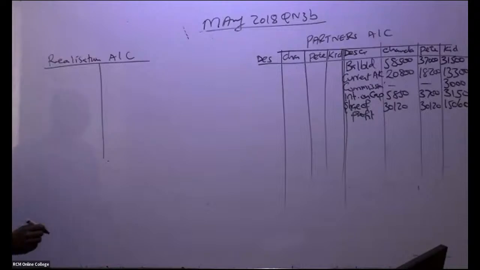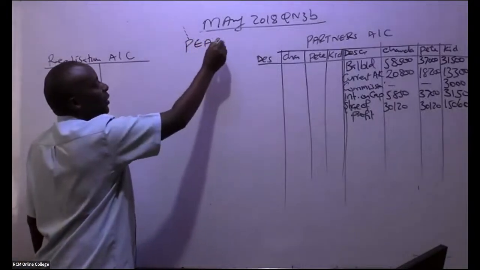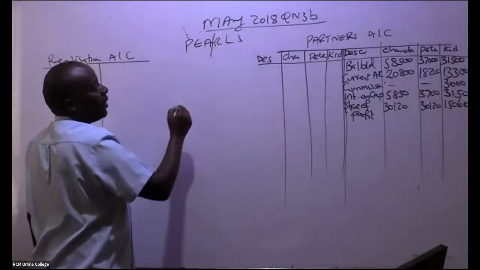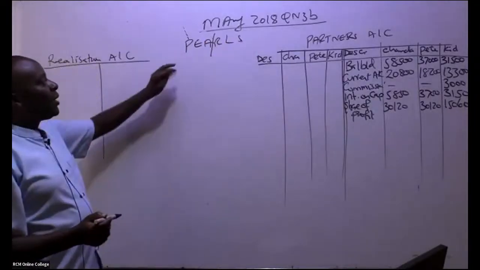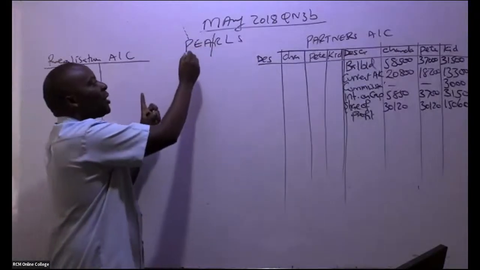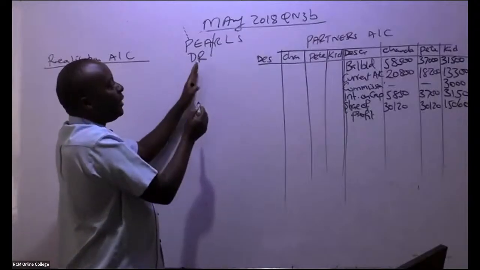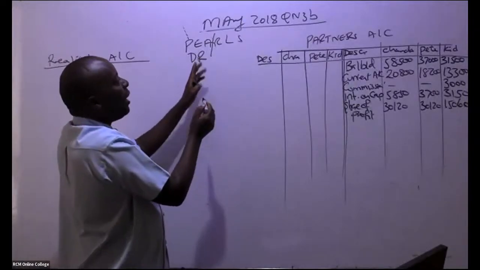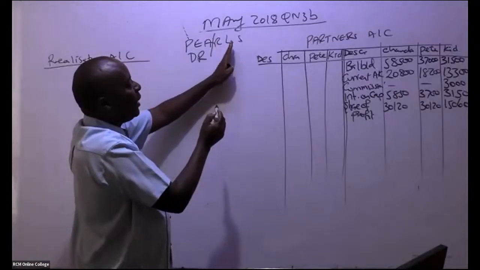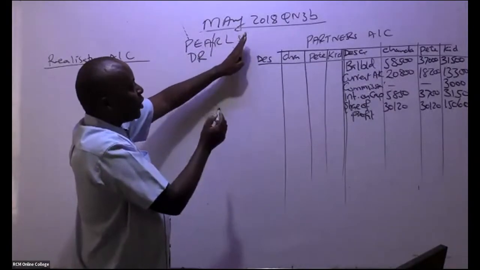Now, ladies and gentlemen, basically remember the concept of PALS. If you remember very well, we are saying purchases, expenses, assets. The 3 shall always be debited. Then we have in this case revenue, liabilities, and the share capital.